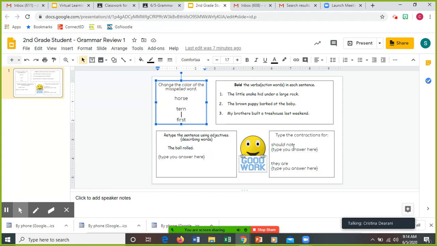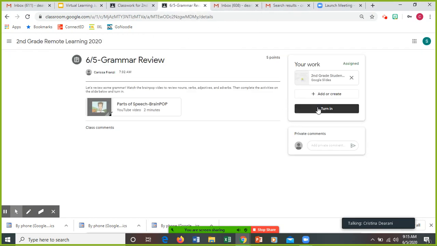And then we have some contractions here. So should not. What is the contraction for should not? You're going to type it here. What is the contraction for they are? You're going to type it here. Then when you're done, remember it automatically saves. Press the X, press this black button. Turn it in.